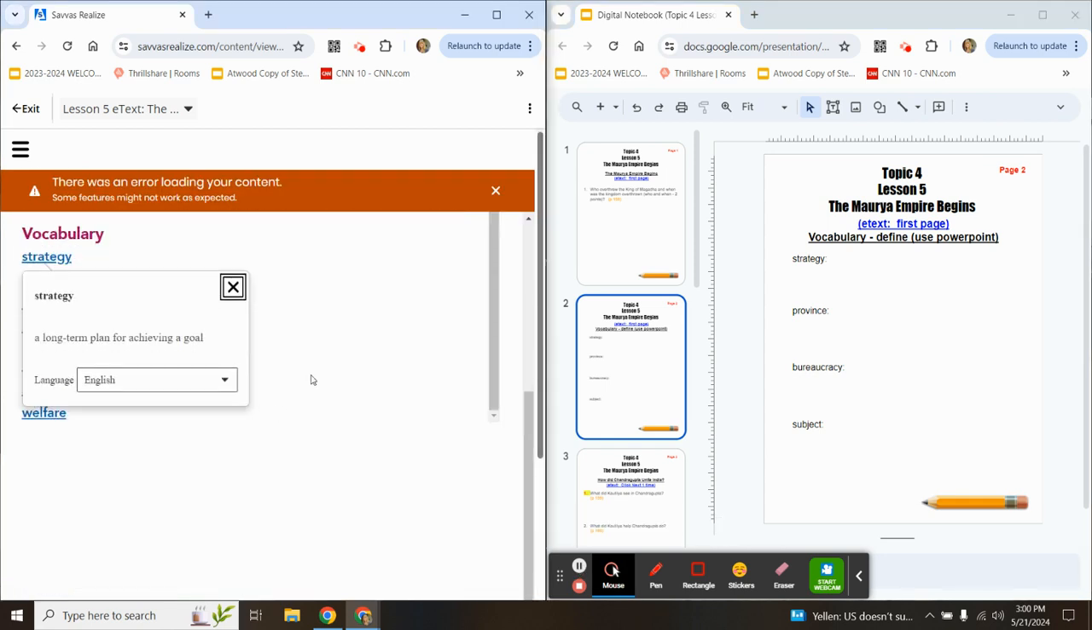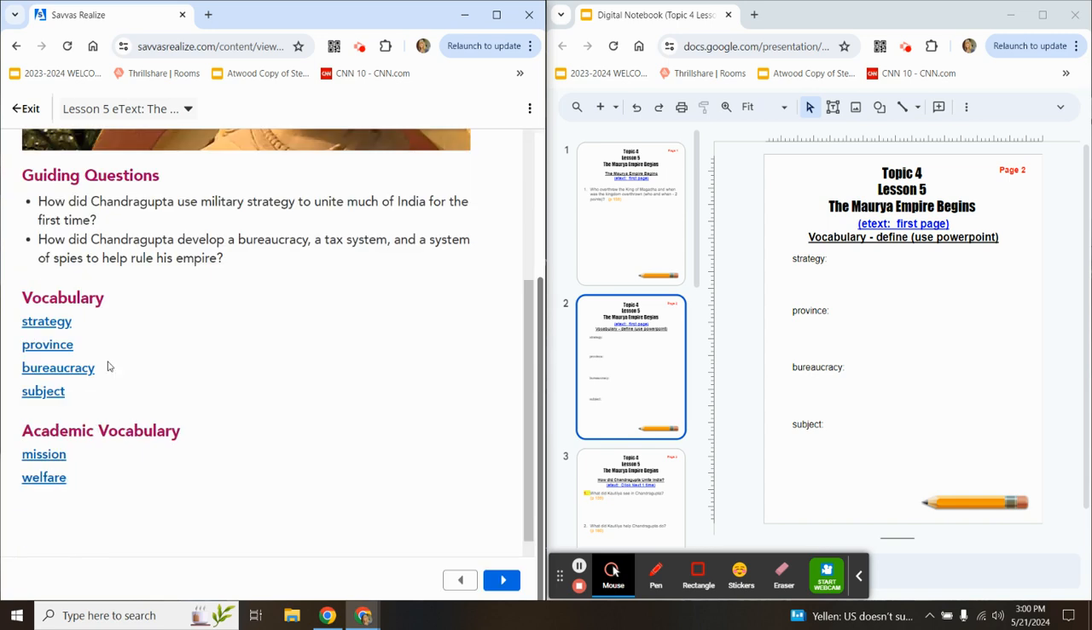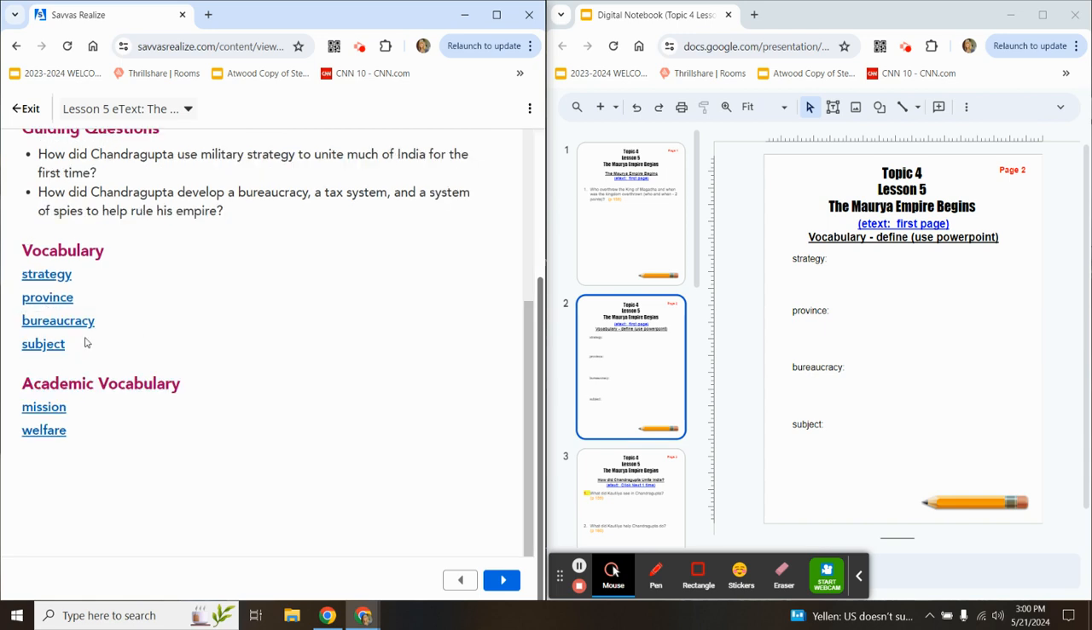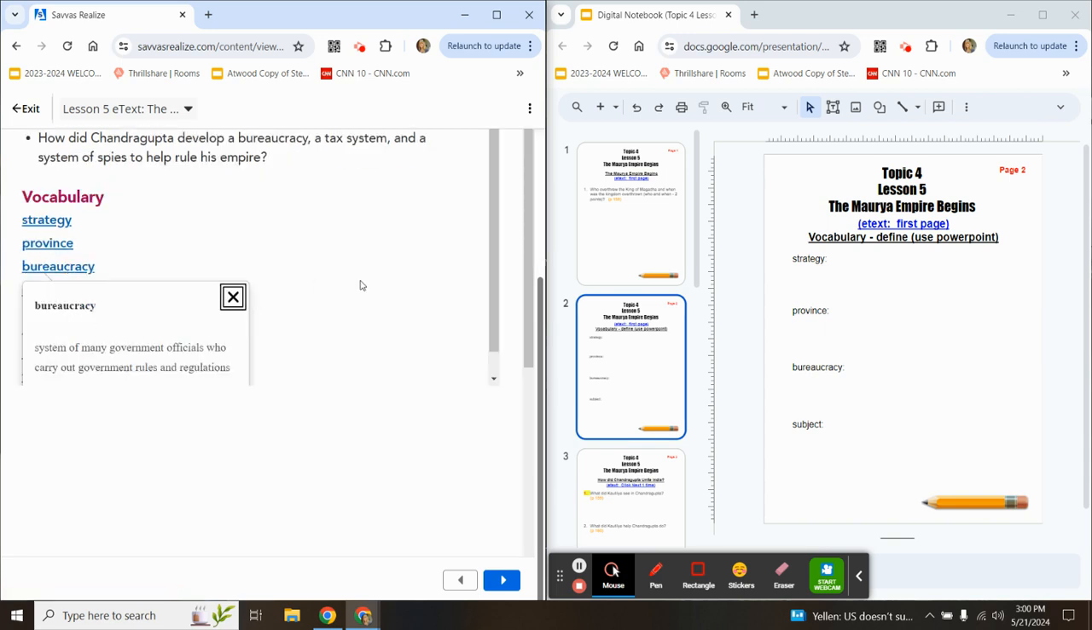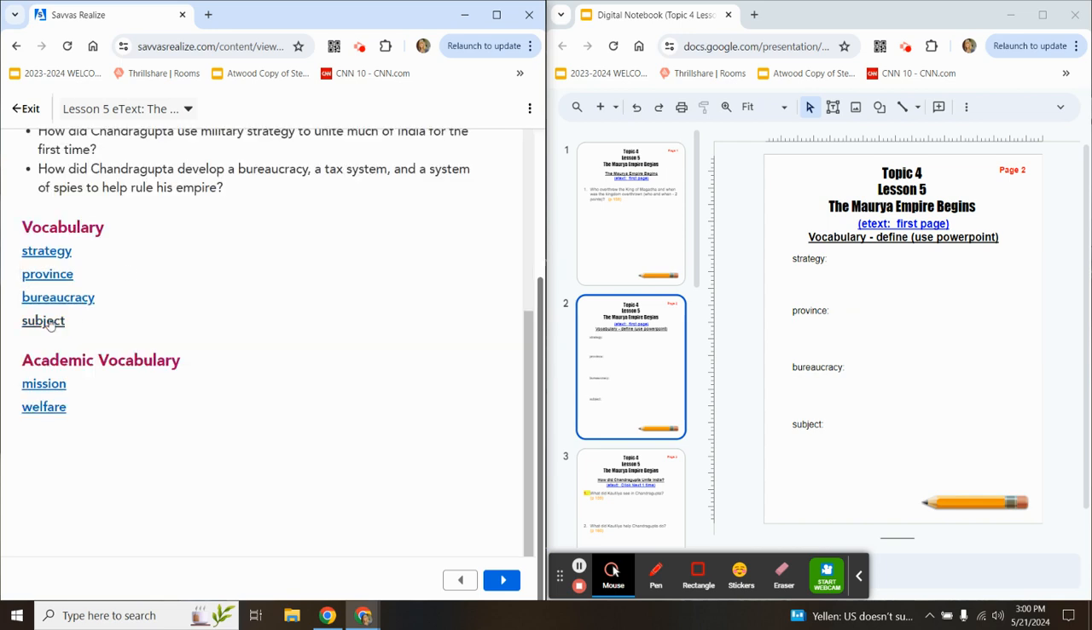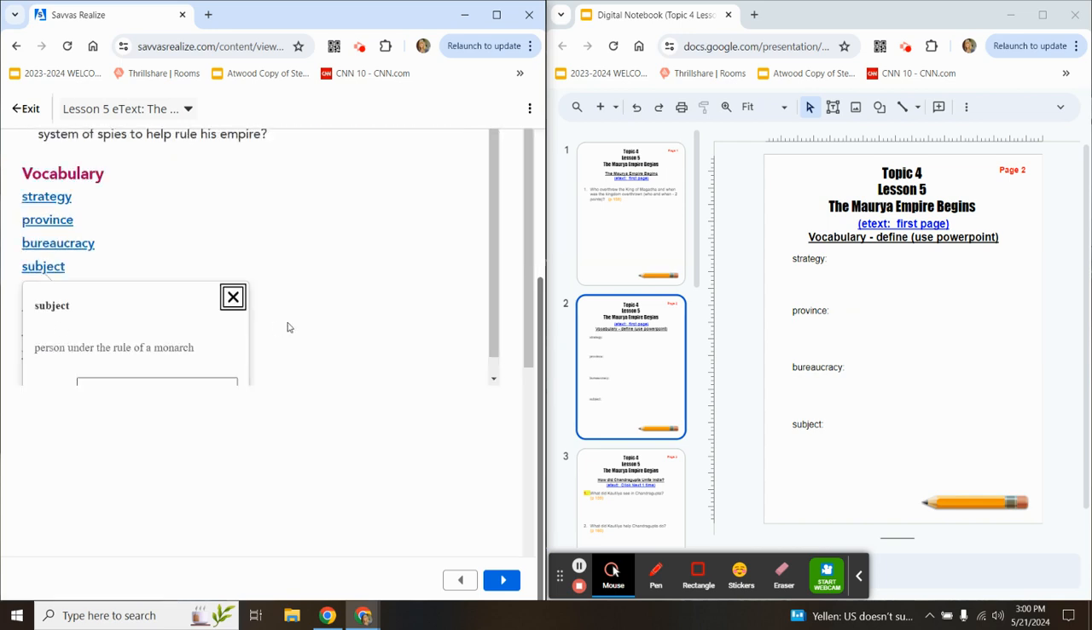Strategy is a long-term plan for achieving a goal. Province, territory that is under the control of a larger country. Bureaucracy, system of many government officials who carry out government rules and regulations. And subject, this is a person under the rule of a monarch.